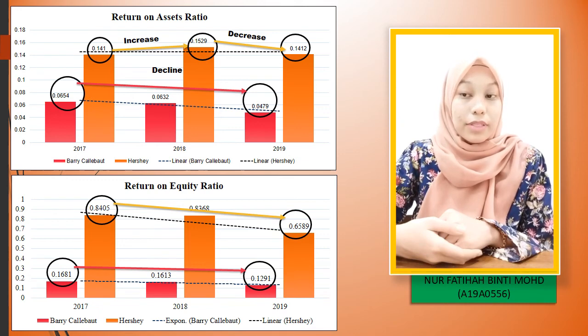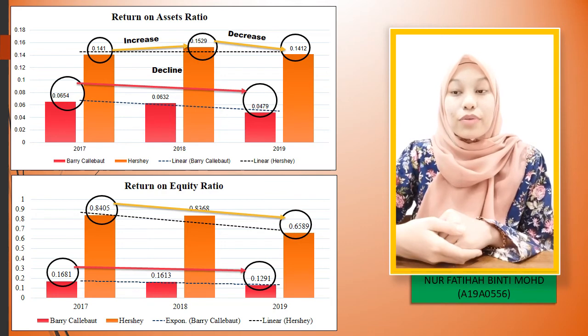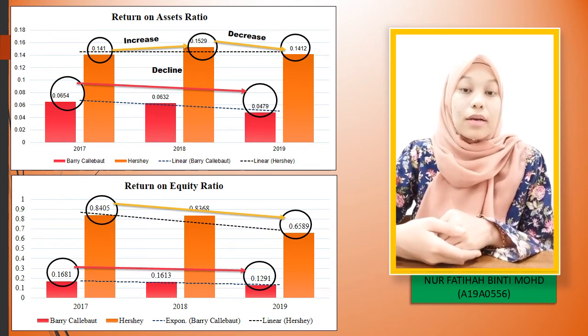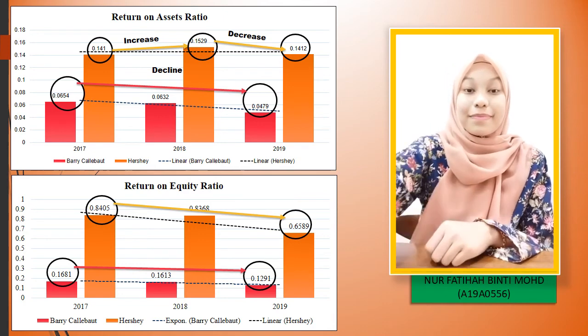It showed that both companies had problems in managing the asset, but they still can generate a profit from their operation. To conclude, by using vertical analysis, the HERSHEY company had a better performance and managed their asset to generate income compared to Barry Callebaut company.